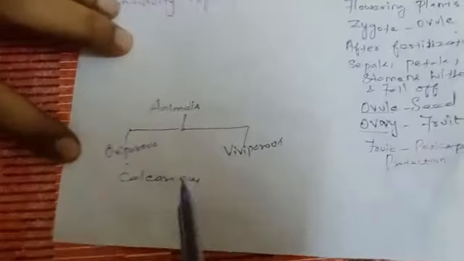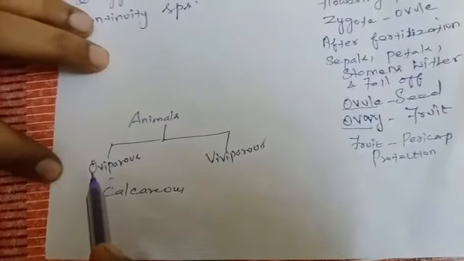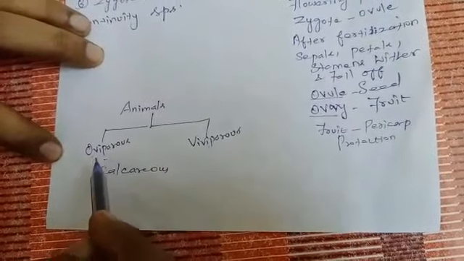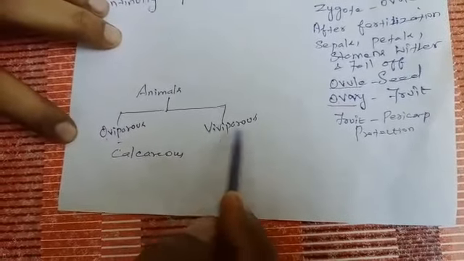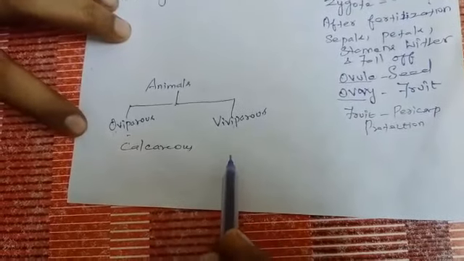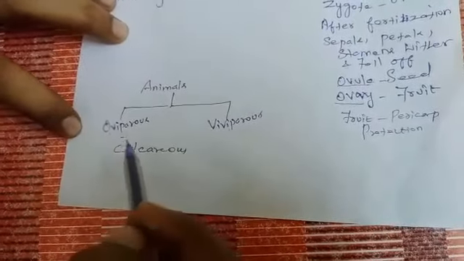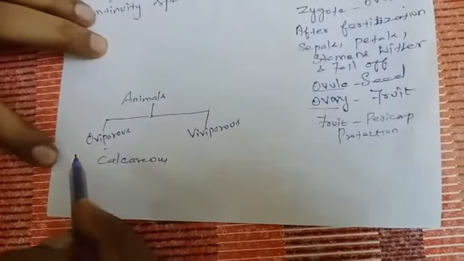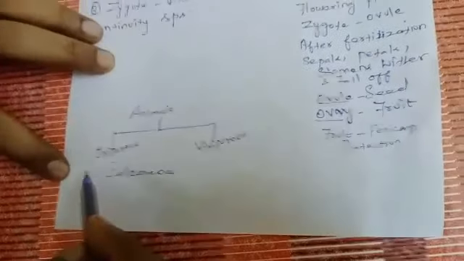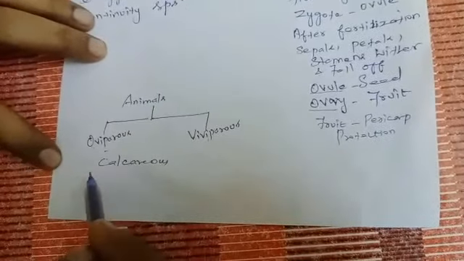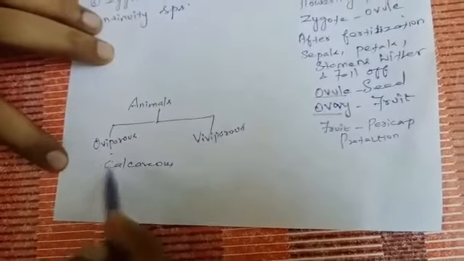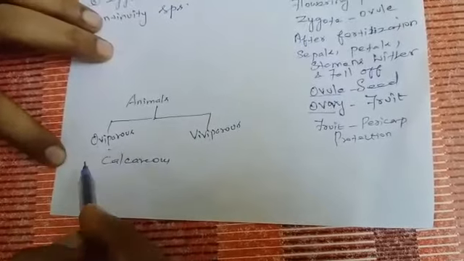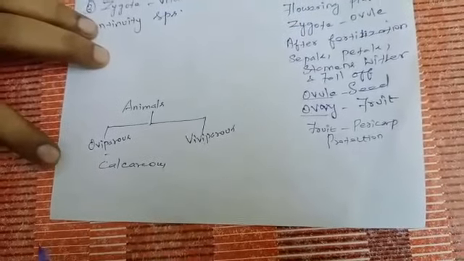Animals can be categorized into two types: oviparous and viviparous. What is meant by oviparous? Laying eggs. What is meant by viviparous? Giving birth to young ones directly. In oviparous animals, the fertilized or unfertilized eggs are laid. In reptiles and birds, the fertilized eggs are covered by a calcareous shell in a safe environment. It gives protection to the egg. After the incubation period, the young one hatches out.